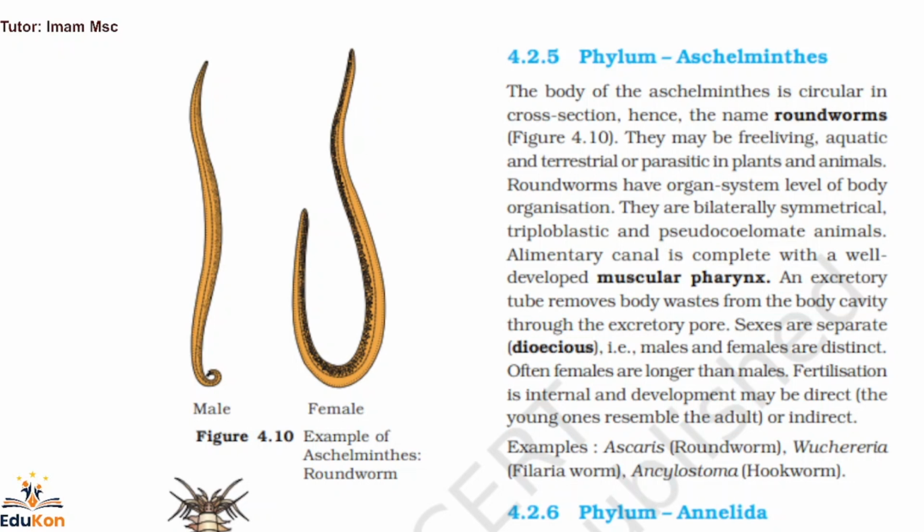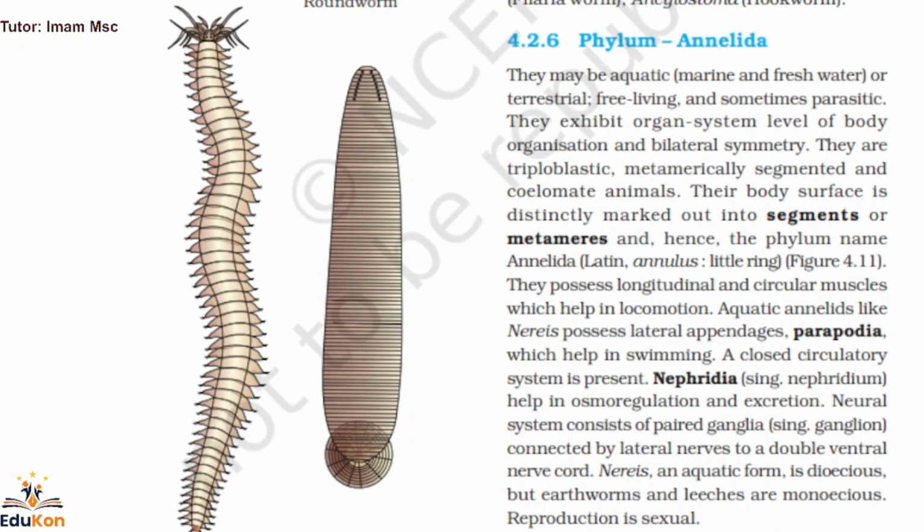And there is match the column, like for example match column 1 and 2 with respect to animal and its common name. For example, I take certain examples from phylum Aschelminthes and certain examples from phylum Annelida, certain from Arthropoda, all these. So we need to match. For example here Ascaris, what is the common name? Roundworm. What is the common name for Wuchereria? Filaria worm. Like we need to match the names. So these are very easy, but we need to remember all the names here. That is most important. Phylum Annelida.